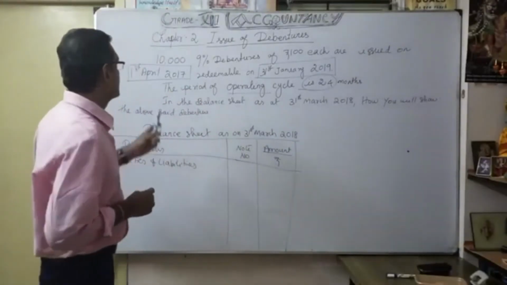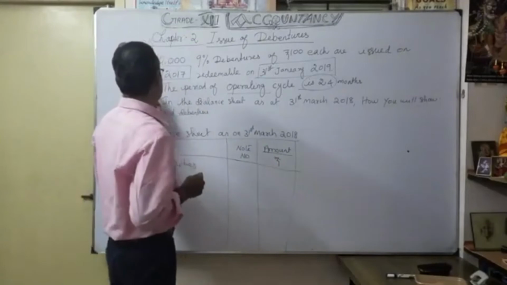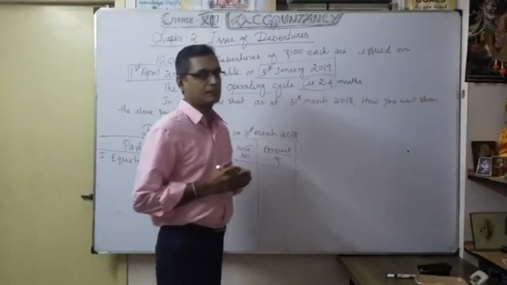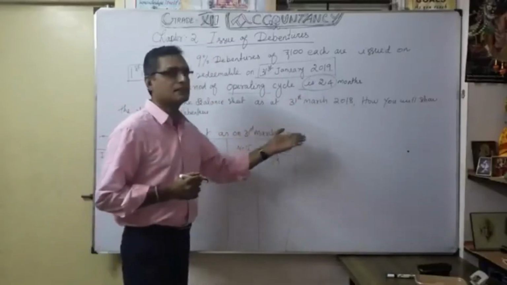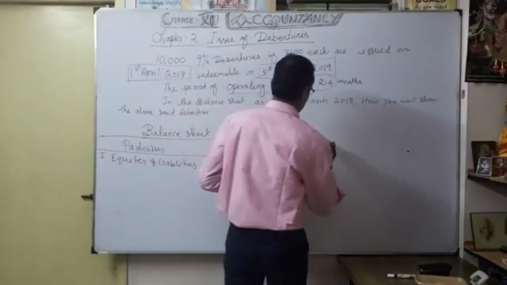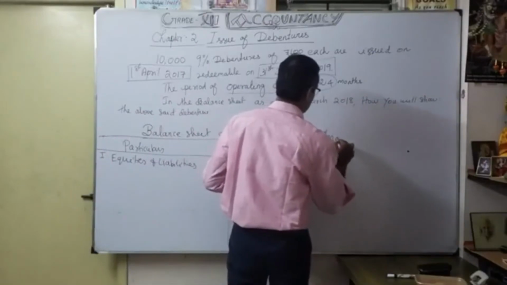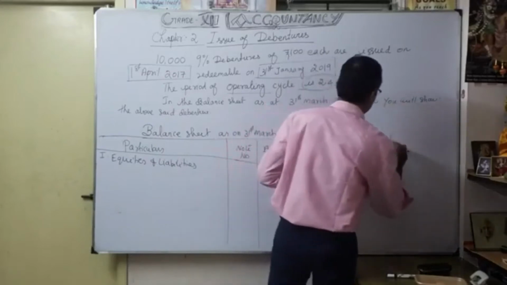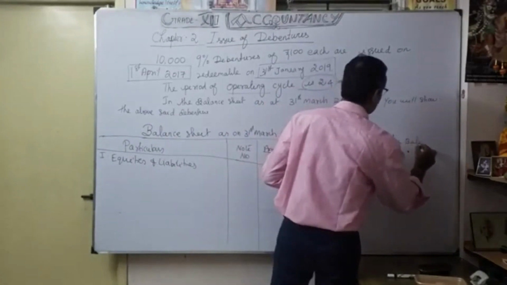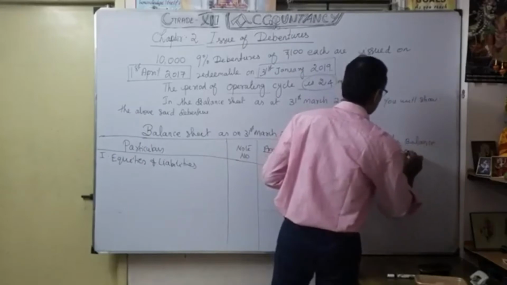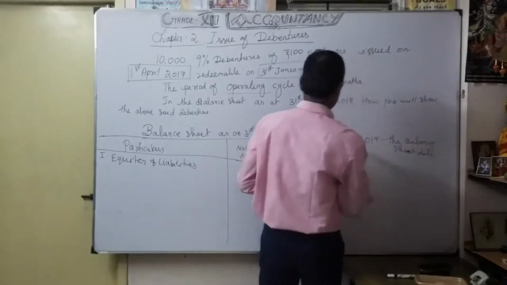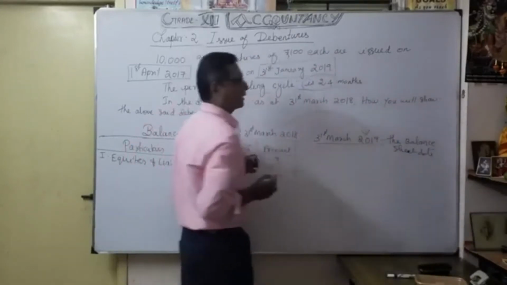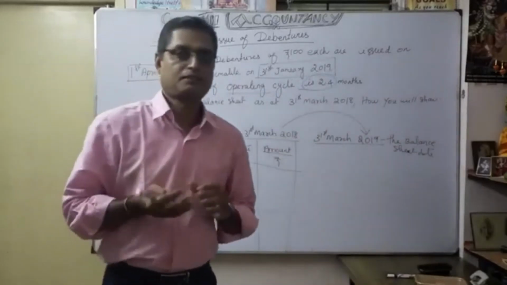So here the issue date is 1st April 2017. Then redemption is 31st January 2019. Now let's see the next year. After this, 31st March 2019 is the balance sheet date. Okay, next year's balance sheet date. That is the understanding. That is the date of the balance sheet.